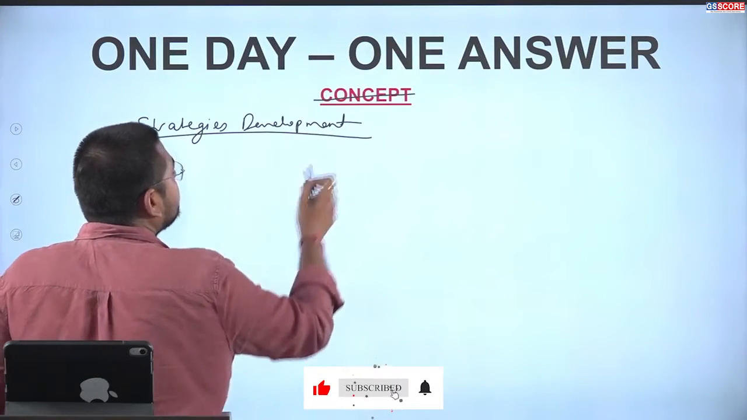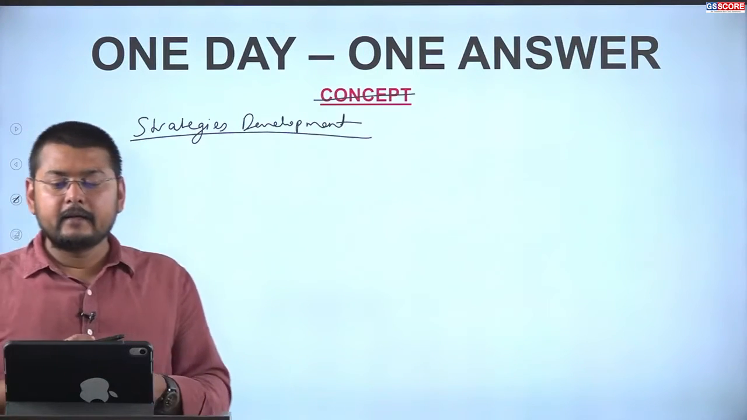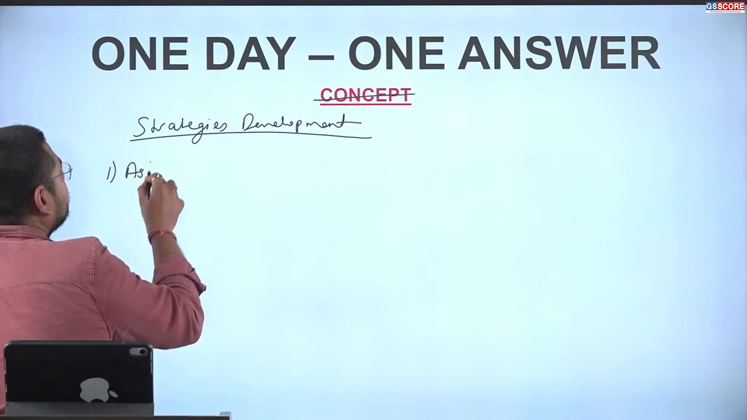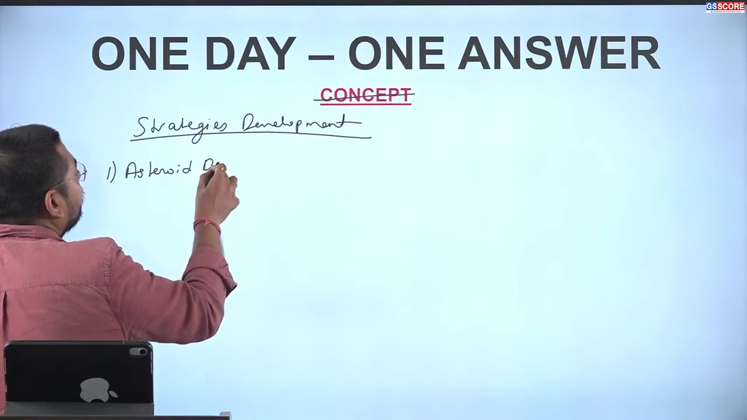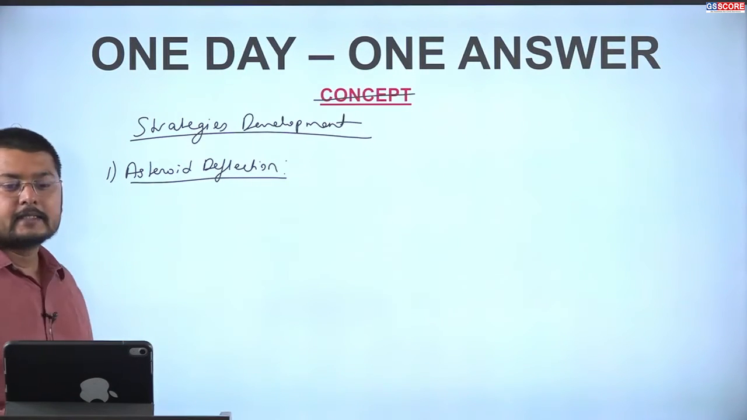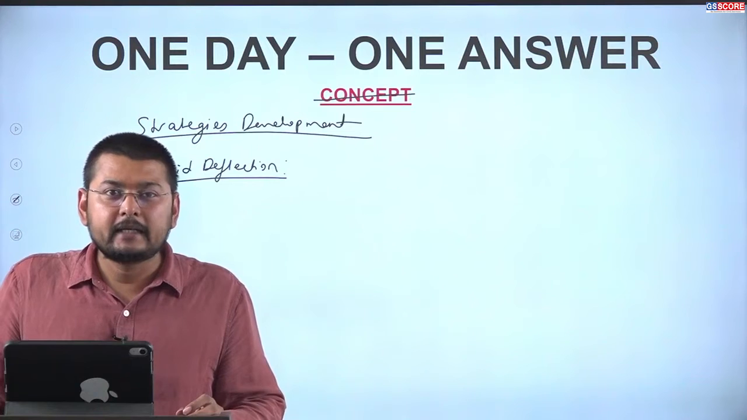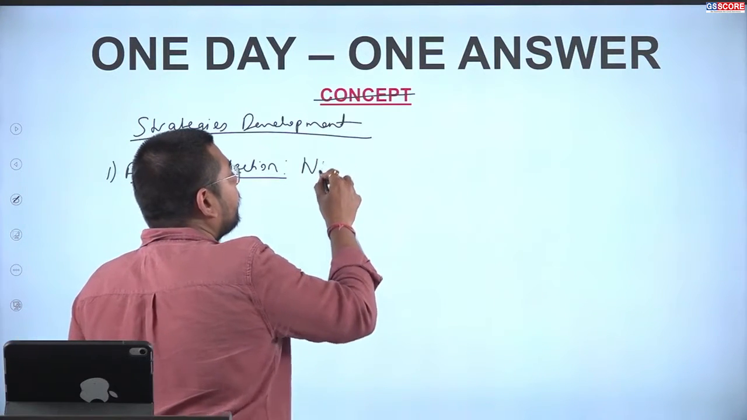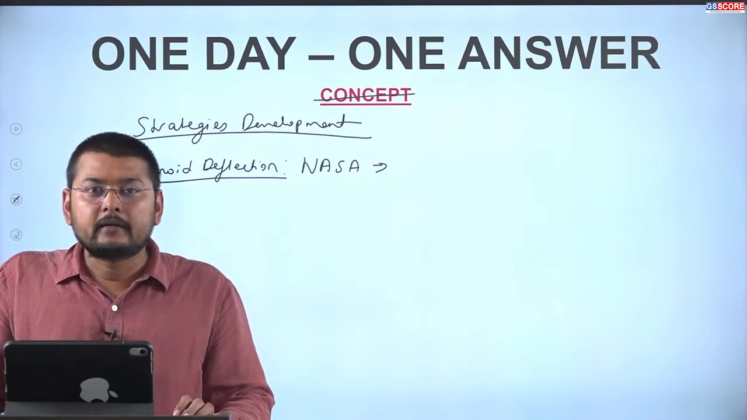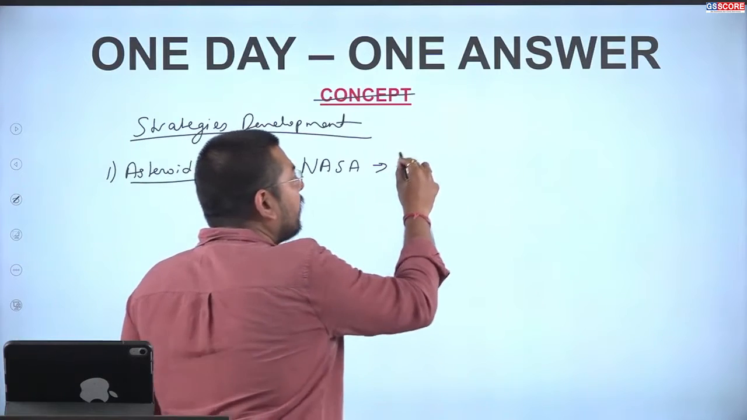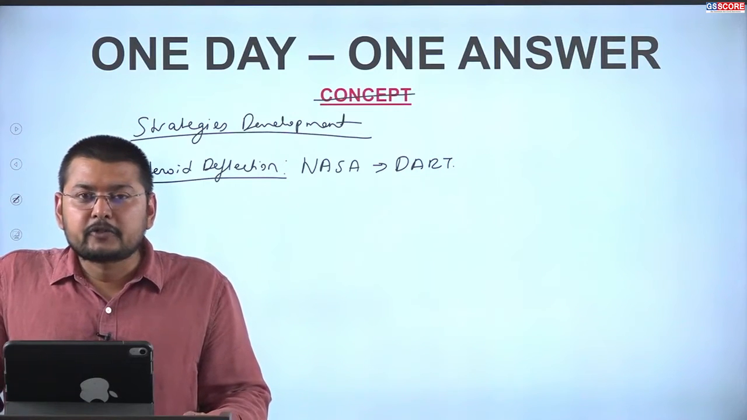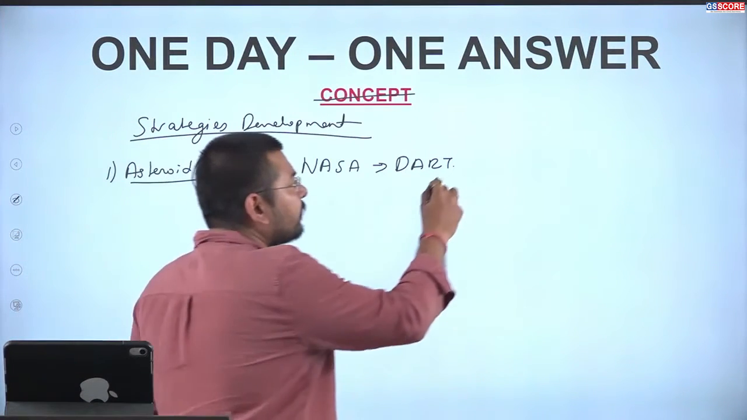When we talk about the strategies development, we see here that asteroid deflection is one of the strategies. This asteroid deflection strategy is basically developed by NASA, and it is called the DART mission. If you look at the full form of DART, it is Double Asteroid Redirection Test.